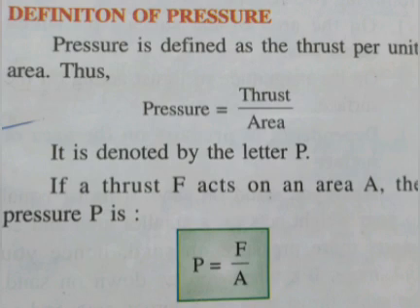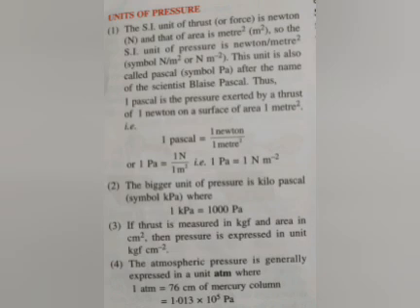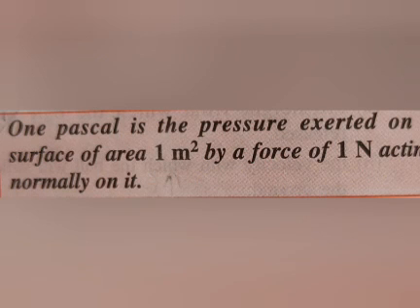Now, pressure is equal to thrust upon area. It means P is equal to F upon A. Unit of pressure, SI unit. The SI unit of thrust is Newton, and that of area is meter square. So the SI unit of pressure is Newton per meter square, and 1 Pascal is equal to 1 Newton per meter square. So 1 Pascal is the pressure exerted on a surface of area 1 meter square by a force of 1 Newton acting normally on it.